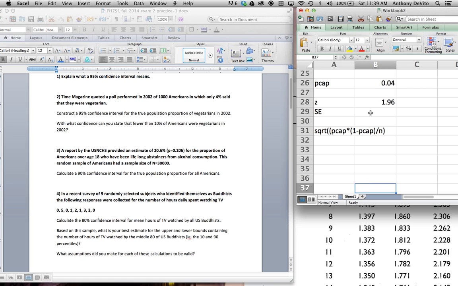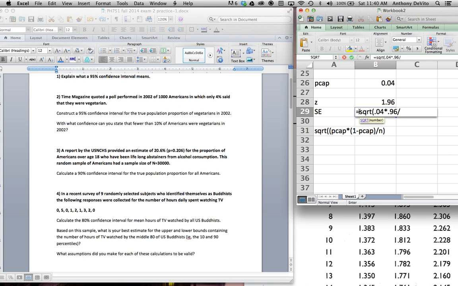Now we're going to actually calculate that here. Again, you can go back and find that formula in your PowerPoints. P-cap is 0.04, so it equals the square root of 0.04 times 0.96, which is 1 minus 0.04, right?